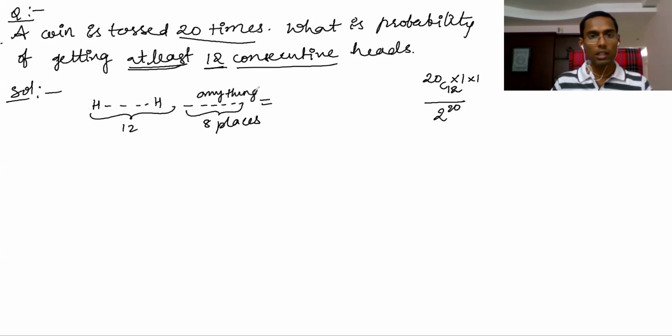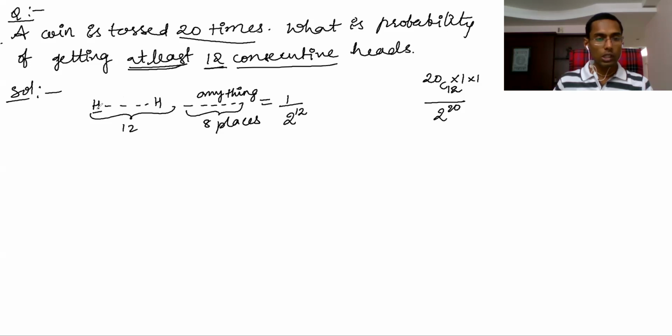That means either head or tail can come. The probability of getting head is 1 by 2, so that is 1 by 2 to the power of 12, which means 2 to the power of 12 ways.